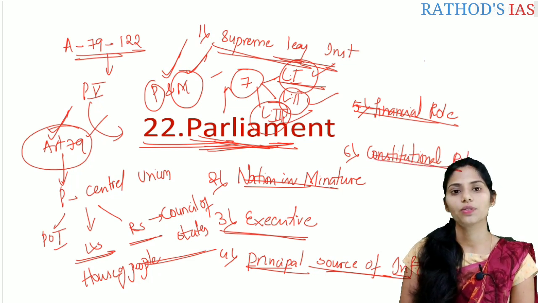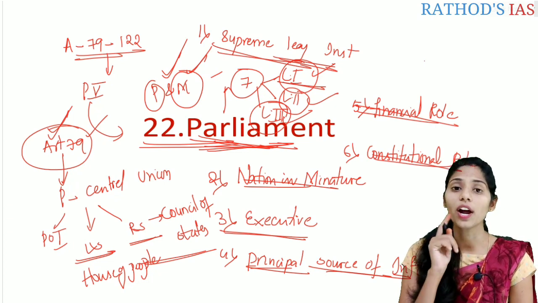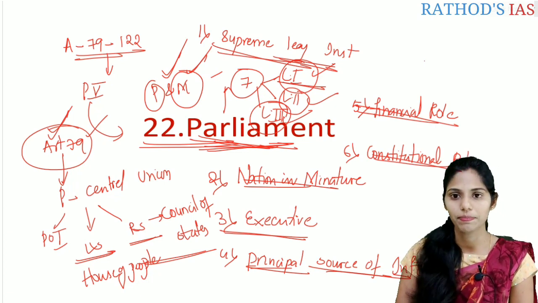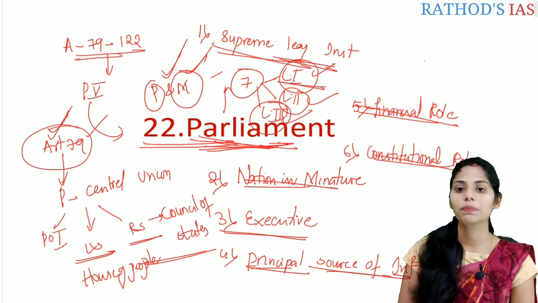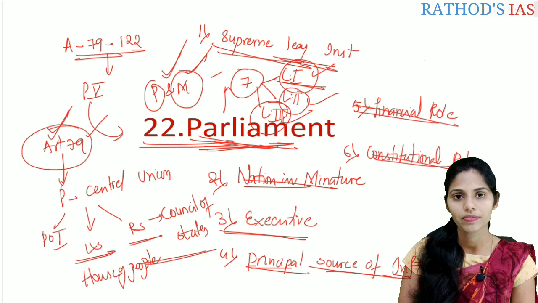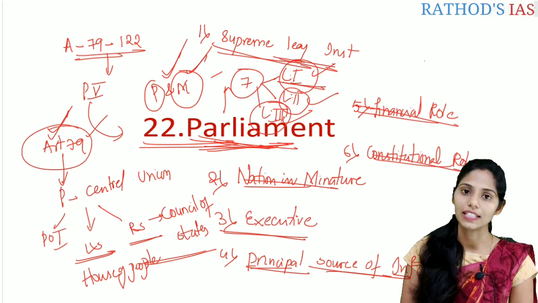Why is there a constitutional role? If you are talking about the amendment of the constitution, state legislatures do not have the power to amend the constitution. The power to amend the constitution is only vested with the parliament, mainly to make our Indian constitution reflective of the changing aspirations of the people of the country. As we know, people's needs and aspirations will change in the future. So according to them, they must be reflected in our constitution. So there is a need for amendment of the constitution. These amendments are made only by parliament and not by the state legislature.